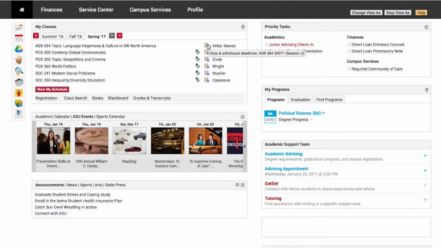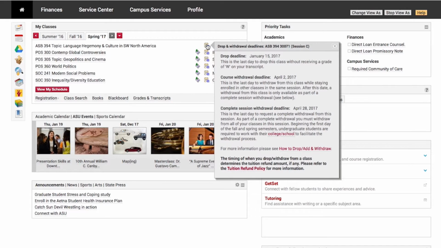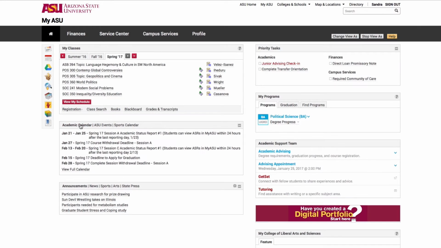So what you do is you come back here and you look at the class in question and you click on the calendar icon. This will give you the drop and withdraw deadlines for that particular course in that particular session. The academic calendar over here gives you more information, including those deadlines, so you can look at the various deadlines and plan accordingly for activities or events that are coming up.